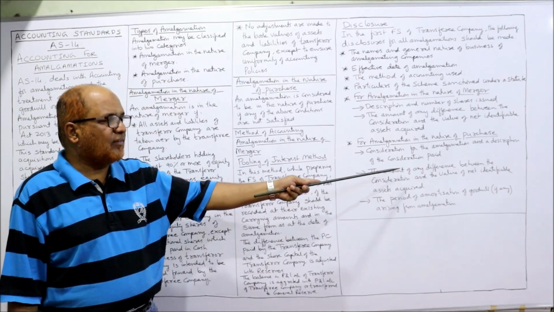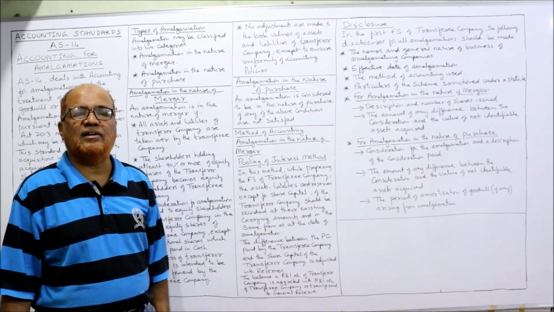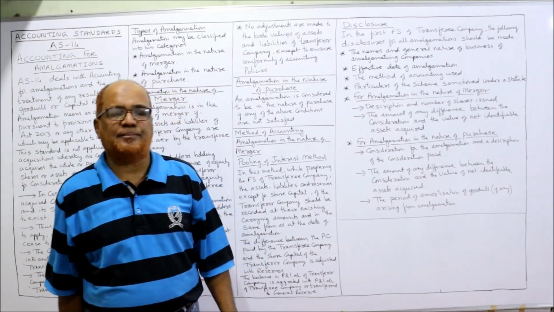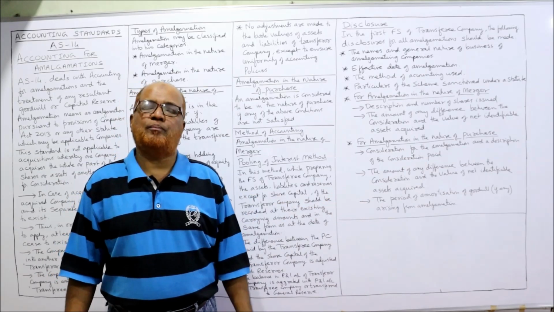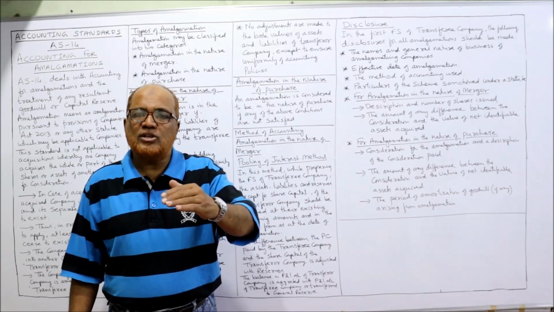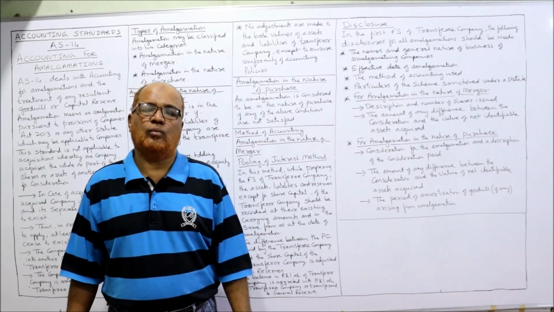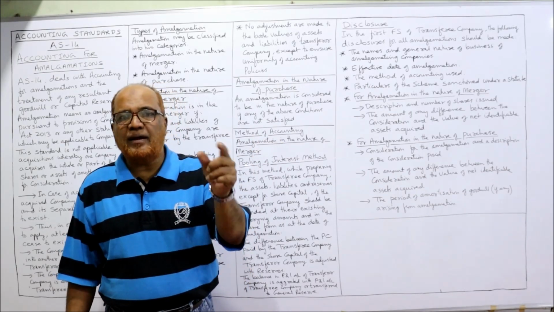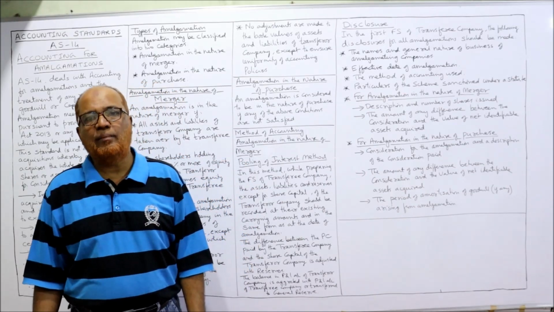Secondly, the amount of difference between the consideration paid and the value of net identifiable assets acquired. That means if the amalgamation is in the nature of purchase, how much PC is paid and how much is the net assets value? If the PC paid is more than the net assets value, goodwill will be debited.